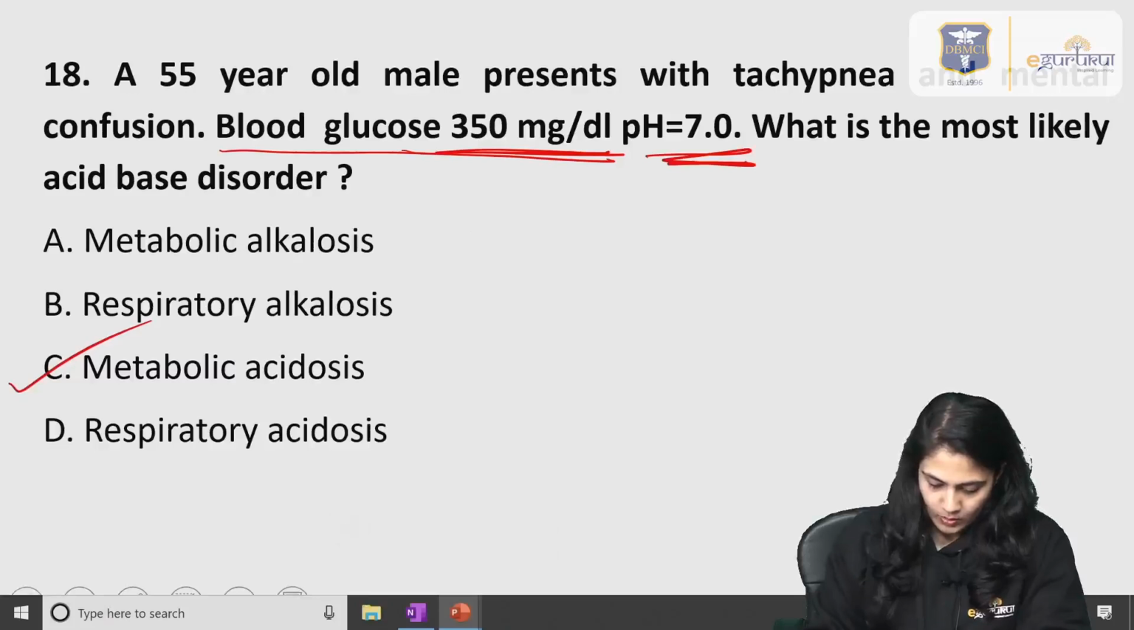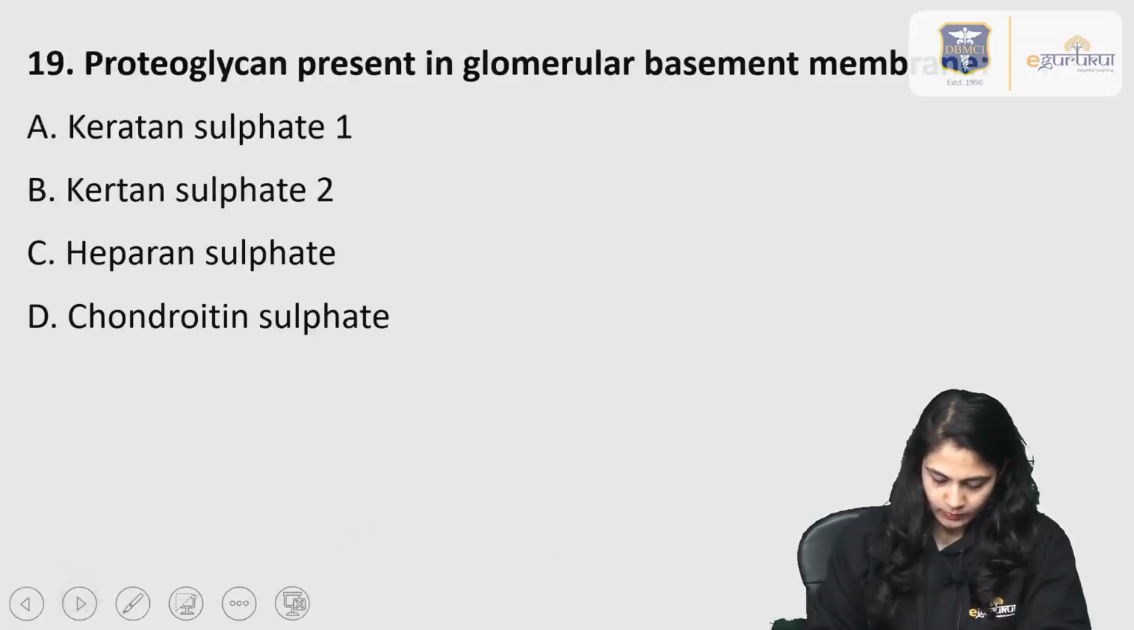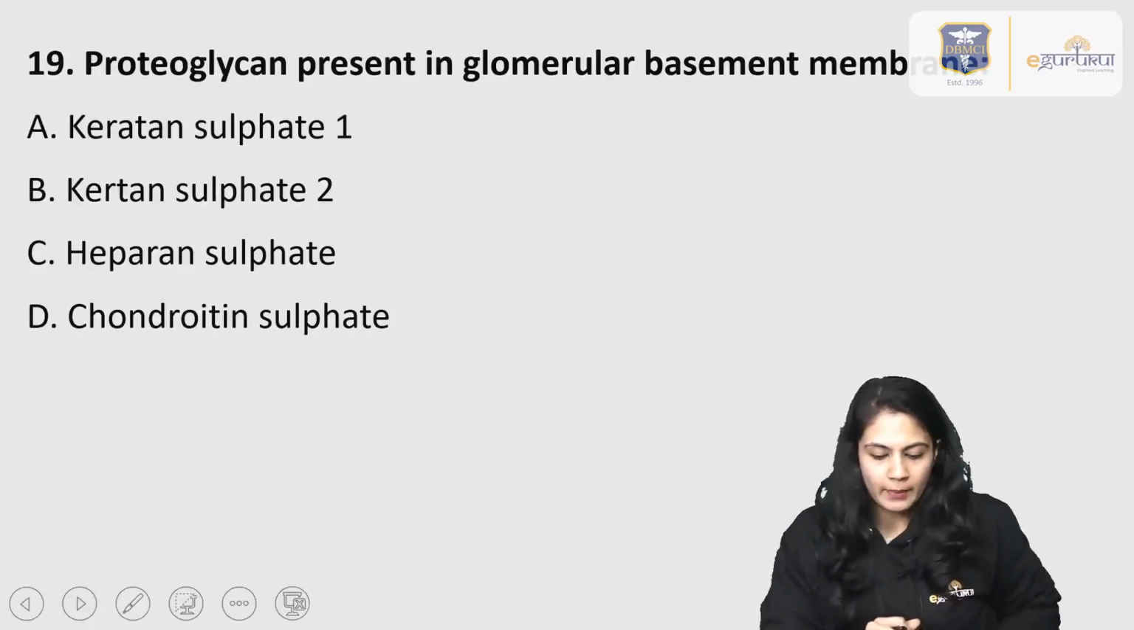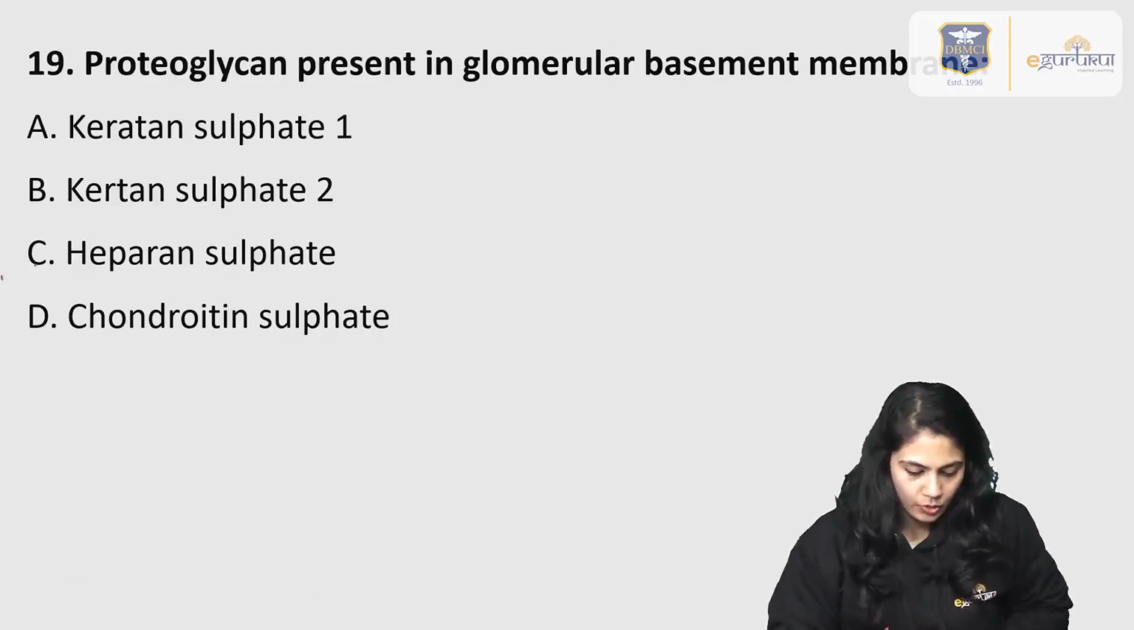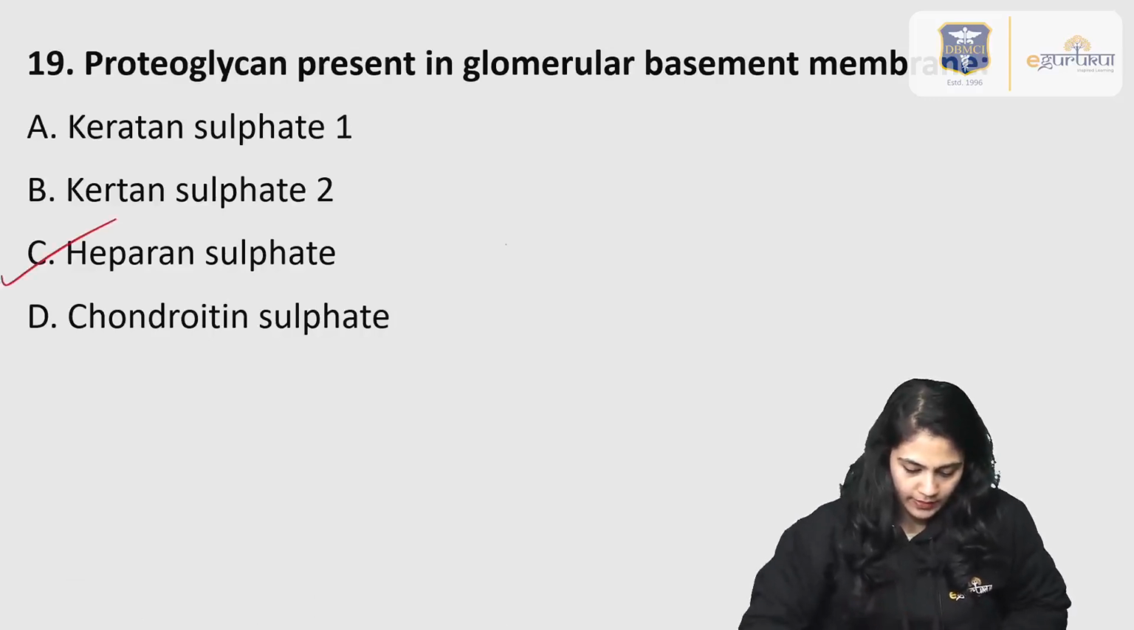Okay, moving on to the next question. Question number 19. Proteoglycan present in the glomerular basement membrane. Basically, they show heparan sulfate. Now, why it will show the heparan sulfate is